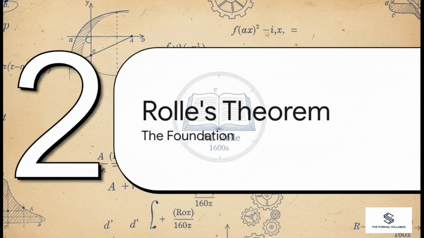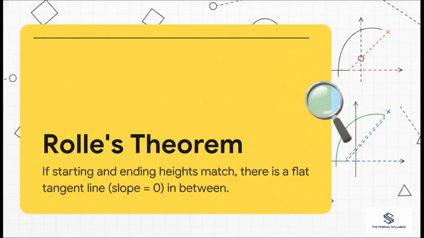Section 2. Rolle's Theorem and Foundations. Now, mathematicians didn't just stumble onto this grand theorem overnight. Back in the late 1600s, Michel Rolle built a crucial stepping stone. Rolle's theorem is essentially a simpler case of the mean value theorem. It says that if a continuous and smooth function starts and ends at the exact same height, meaning the average rate of change is 0, it must have a perfectly flat tangent line somewhere in between.